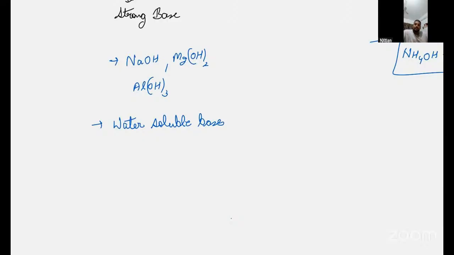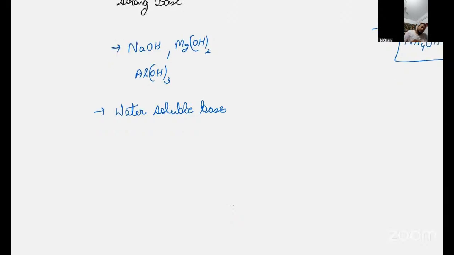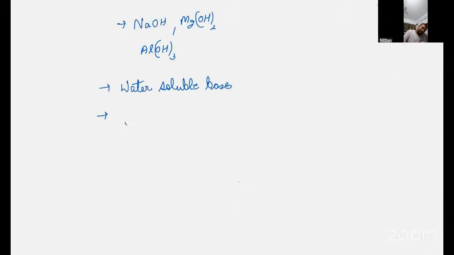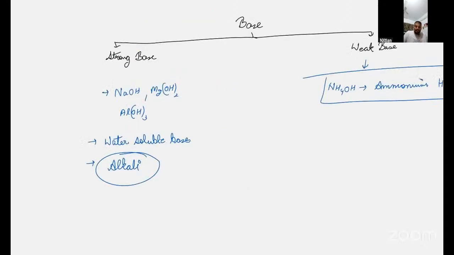If you take water and NaOH and dissolve it, they are dissolvable. Simple as that. Kunal, did you understand? Yes, sir. And they are also called alkali.